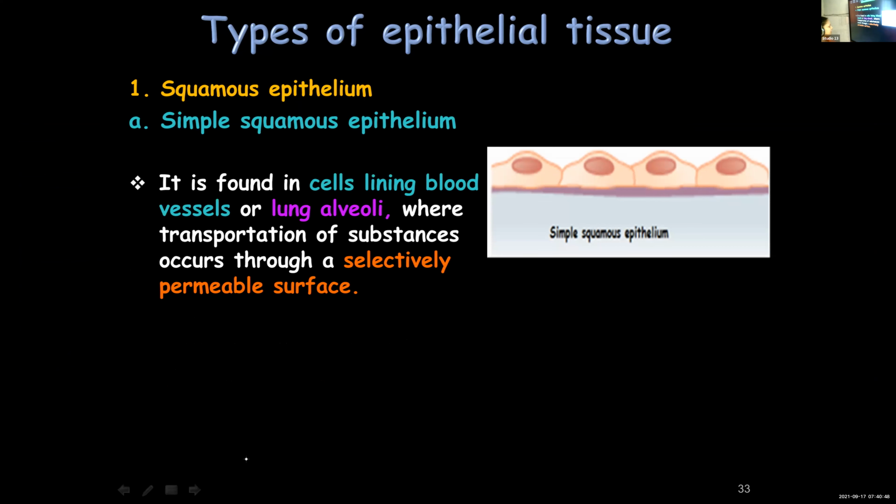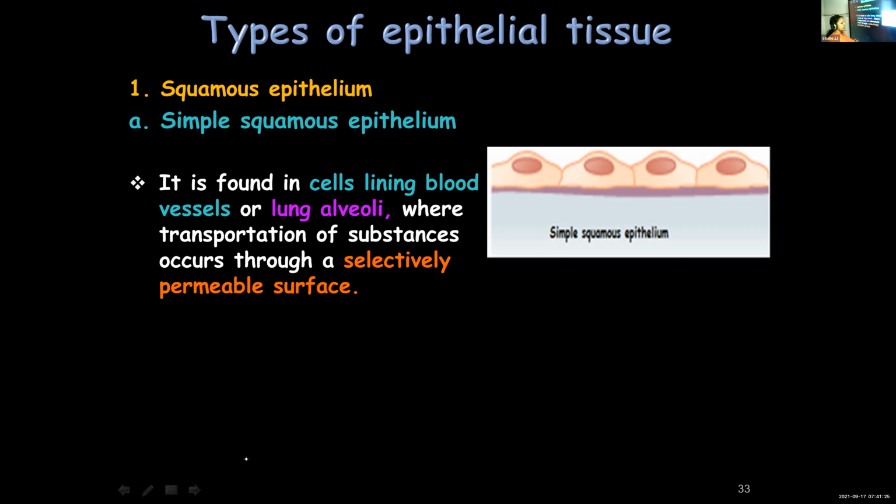Simple squamous epithelium is found in the lining of blood vessels and lung alveoli. Whether it is blood vessels or lung alveoli, you know that exchange of substances is taking place, like exchange of oxygen and carbon dioxide. Here transportation of substances takes place through a selectively permeable membrane, the plasma membrane.